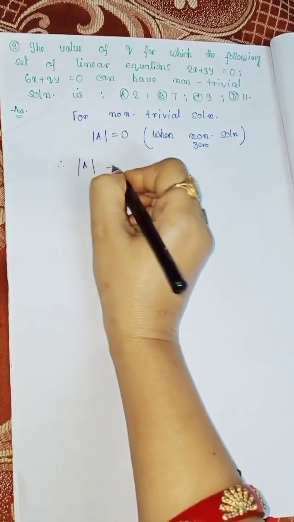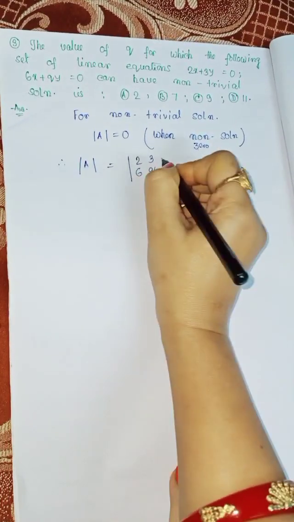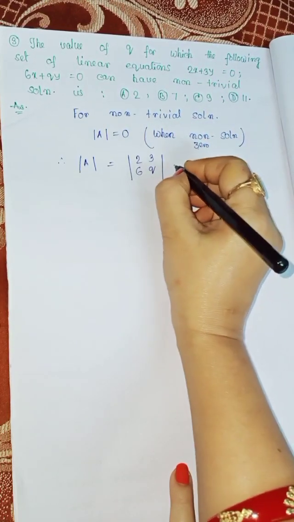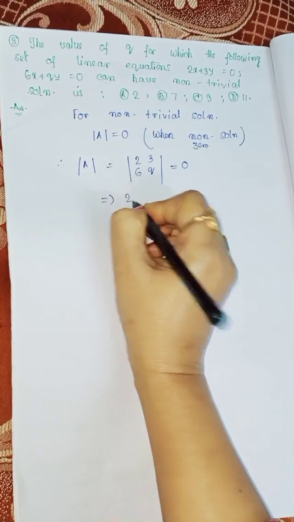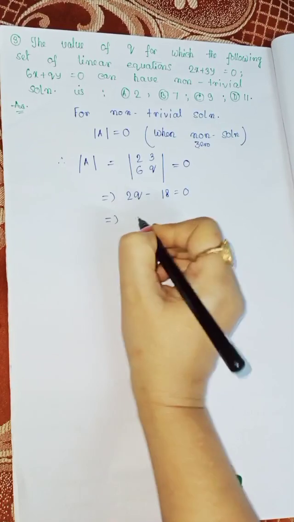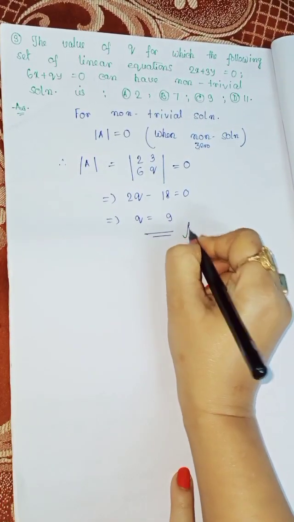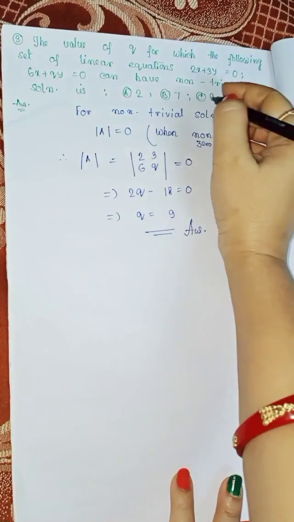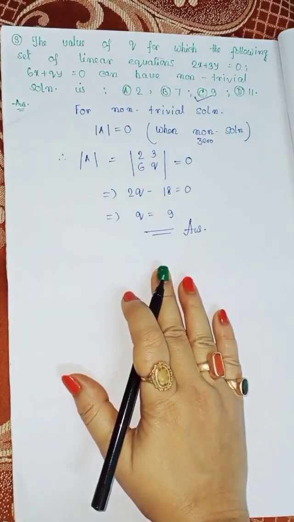Therefore determinant A is equal to 2, 3, 6, q. Let's set the determinant equal to 0. So 2q minus 18 is equal to 0. Therefore q is equal to 9. So we reached our required solution, and our right option is option C. This is the whole solution of question 3.